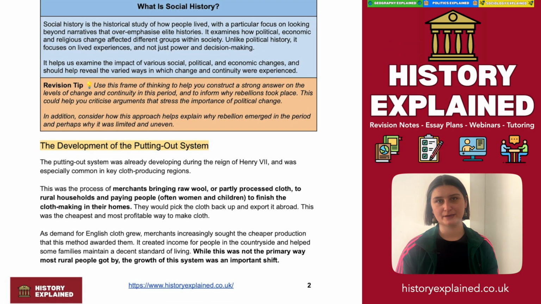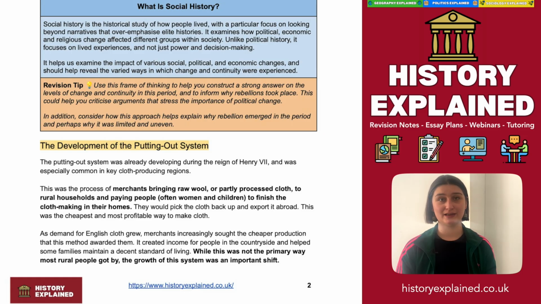The putting out system had begun to emerge under Henry VII, but really took shape under Henry VIII. Now, this was a system that really took over cloth-making regions, and it was the process by which merchants would arrive in England and they would bring raw wool or partially processed cloth to rural households and pay people within the home, this is mostly women and children, to finish the cloth making. So they would turn the raw product or the partially finished product into ready-made cloth, ready for the merchants to then come, collect and sell.